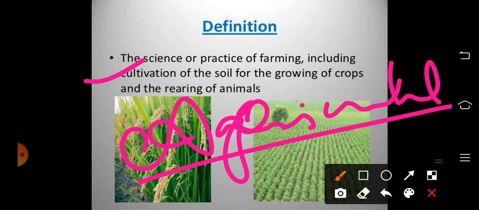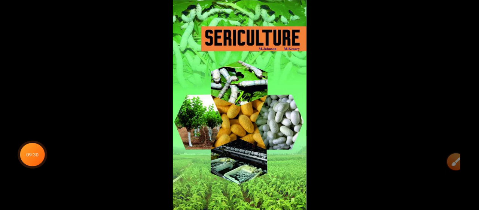Not only cultivation of crops, they include rearing animals or animal husbandry. So that is about agriculture. And in your textbook, there are given so many types of agriculture, not types, some important types of cultivation. First among them is sericulture.